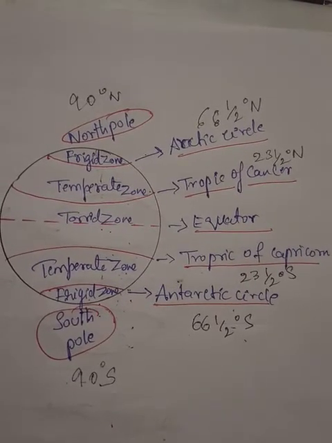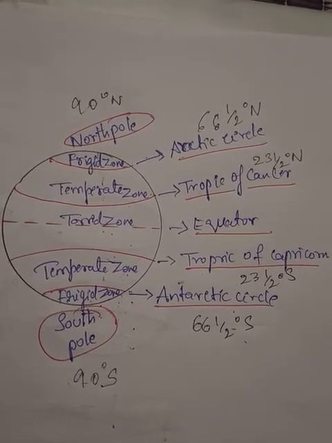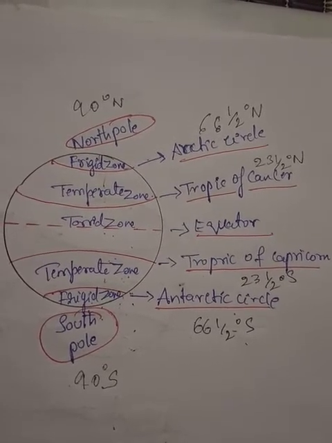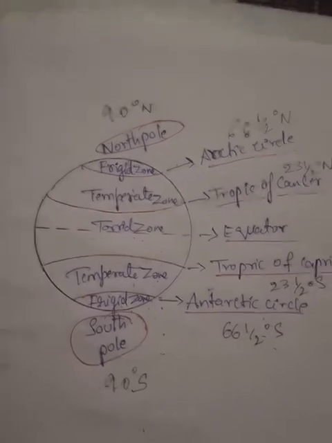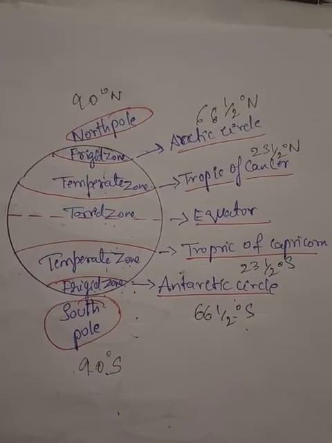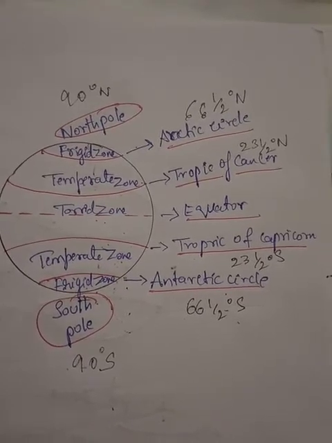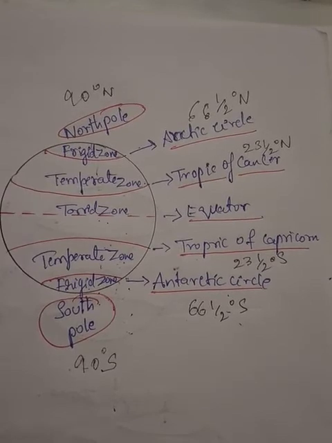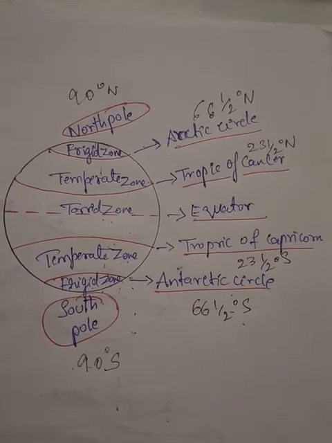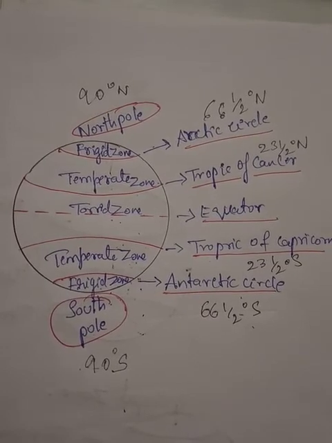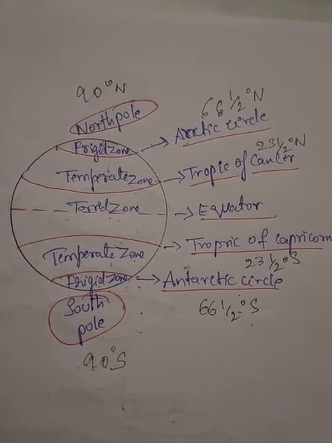In the live class, I will tell you how these zones affect the climate through pictures. Thank you, be safe and be healthy, and please complete the worksheet on the day given. In the next class I will conclude this chapter through a video, and we will study once again the important highlight points of this chapter.